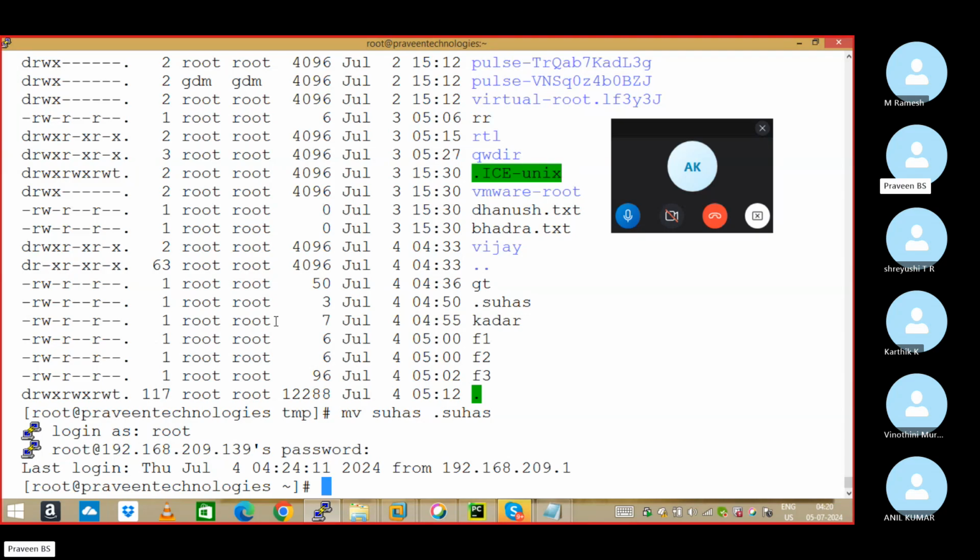Understand the question? I want to delete all the files starting with J. Don't come to the conclusion at the beginning. We did the same example in class day before yesterday. Starting with J, J is mandatory.